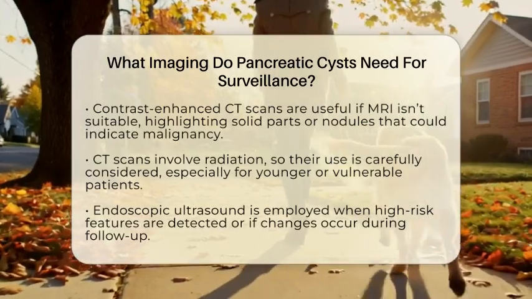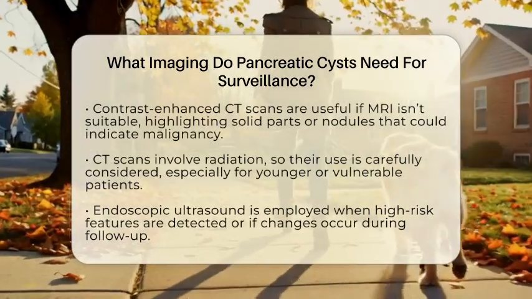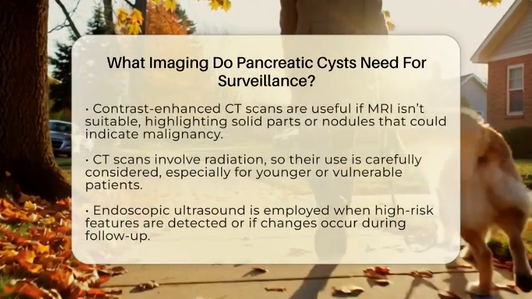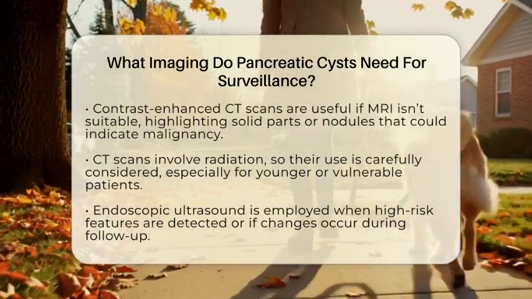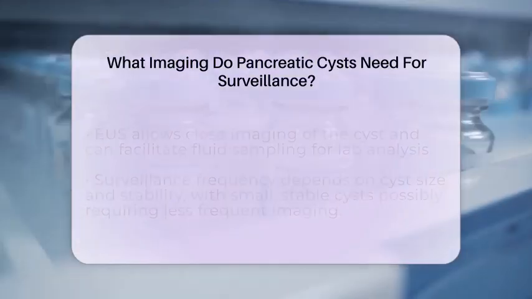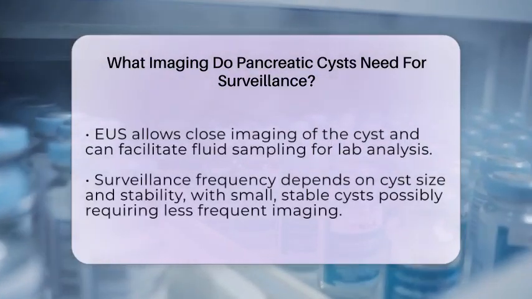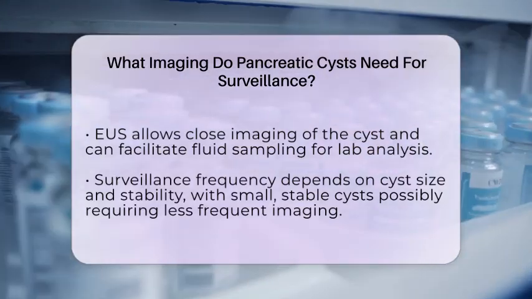Endoscopic ultrasound is used when imaging shows high-risk features or if there are changes during follow-up. This procedure involves inserting a small ultrasound device into the stomach or duodenum to get a close look at the cyst. It can also allow for fine needle aspiration, where a tiny amount of fluid is taken from the cyst for lab analysis. This helps determine if the cyst is benign or has signs of cancer.